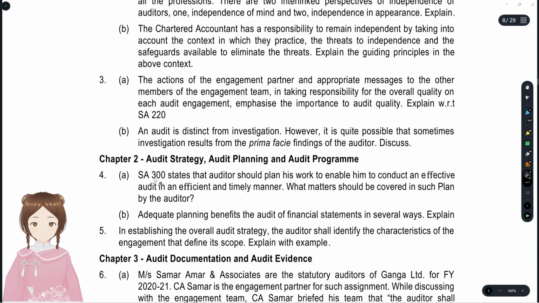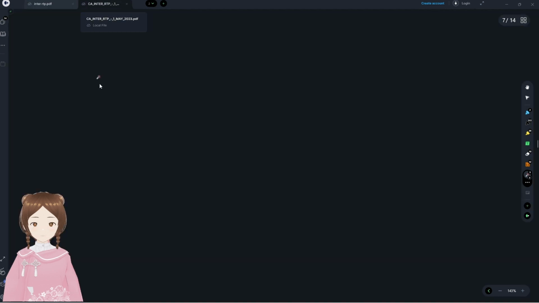4A. SA 300 states that the auditor should plan his work to enable him to conduct an effective audit in an efficient and timely manner. What matters should be covered in such a plan of the auditor? What are all the contents of the audit plan? Audit plan should consist of what?